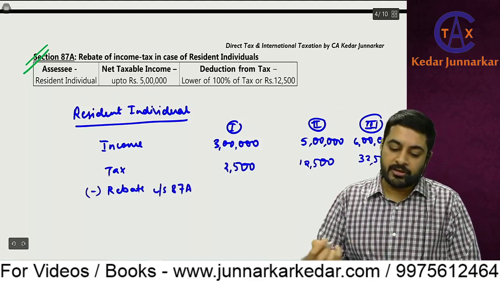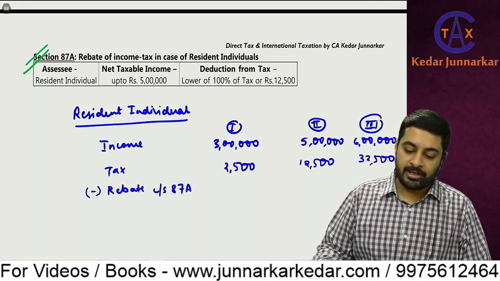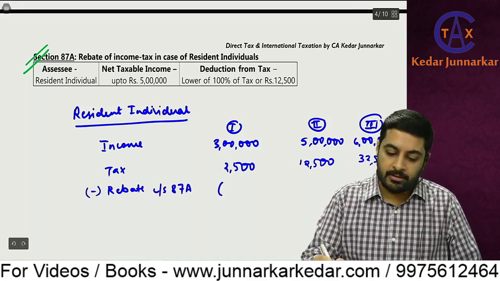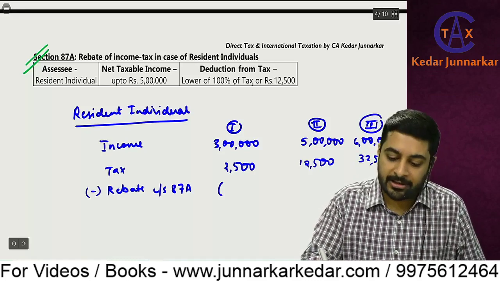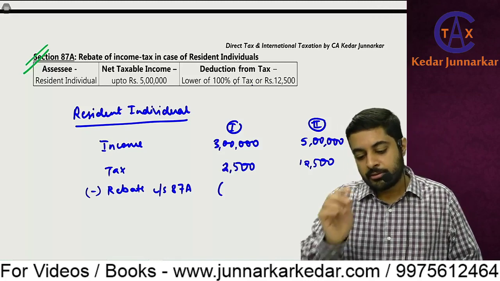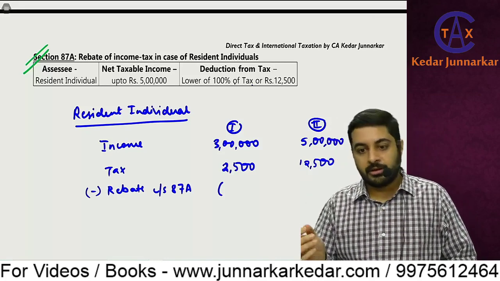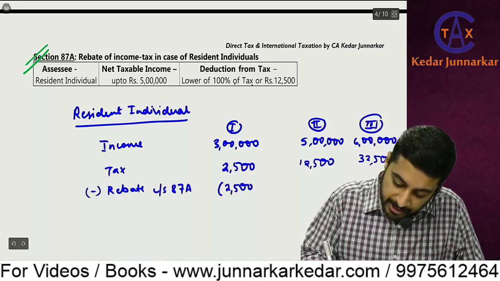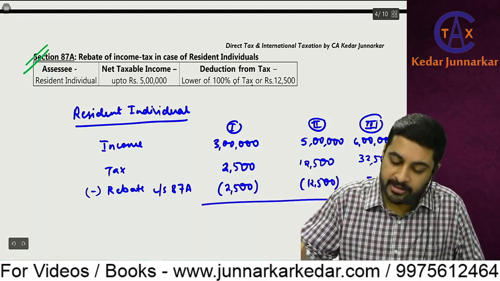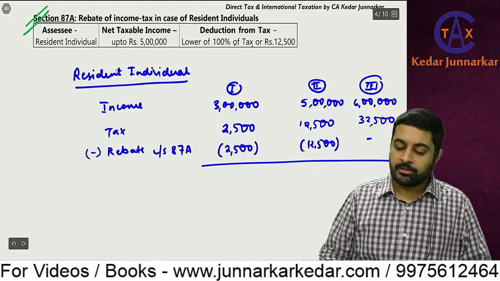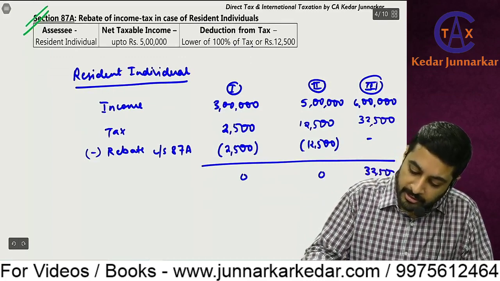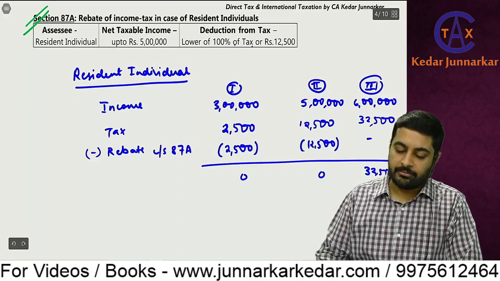will be allowed only in the first two cases, where net taxable income is up to 5 lakhs. So in the first case, how much rebate would be allowed? Lower of 100% of tax or 12,500. So 100% of tax means 2,500. So 2,500 or 12,500, whichever is lower, that is 2,500. Second case, 12,500, and third case nil. It's not that rebate would be allowed. So you get 0, 0, 32,500.